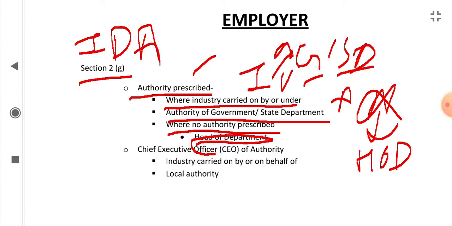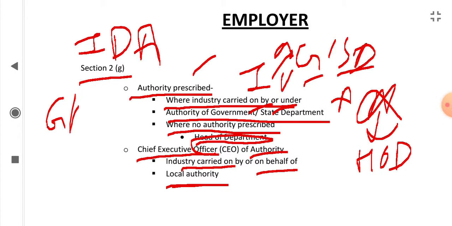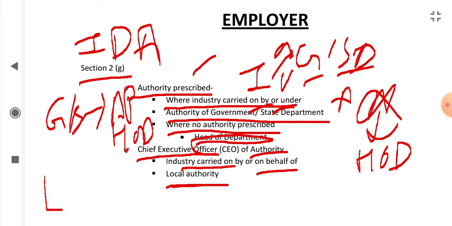And in case the industry is carried on by or on behalf of a local authority, not a state department or government, then the chief executive officer, CEO, of that authority will be the employer. So in case of government or state department, it is the authority prescribed or the HOD. In case the industry is being carried on by a local authority, the CEO will be the employer.